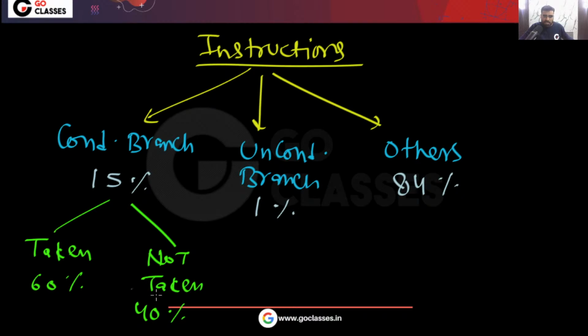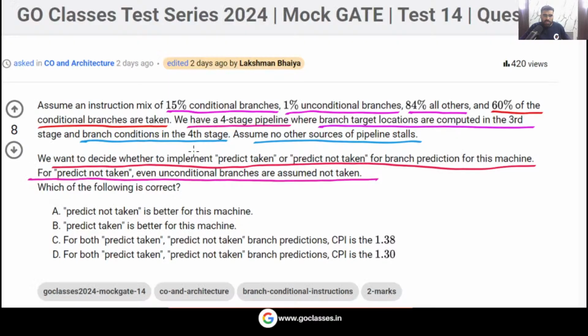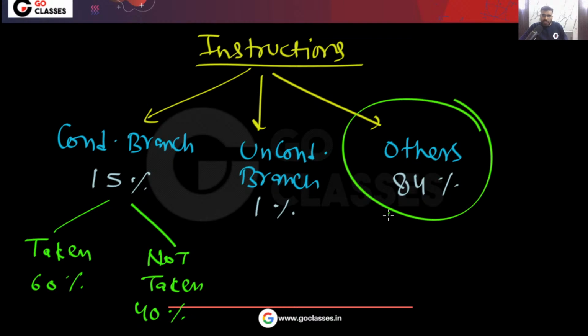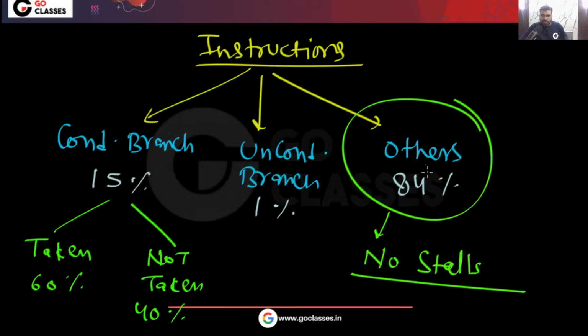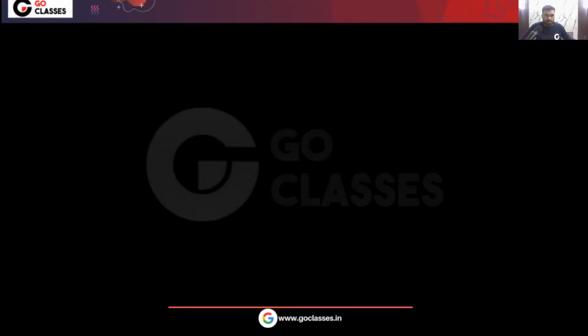This is the program instructions that are given to you. Now the question is saying there is a 4-stage pipeline. In the third stage, we are computing the branch target location, and in the fourth stage, we are checking the branch condition. Remember, for the other instructions there is no stall. The question is already saying to assume no other source of pipeline stalls. So because of these remaining instructions, we don't have any stalls. Okay, so let's solve it.